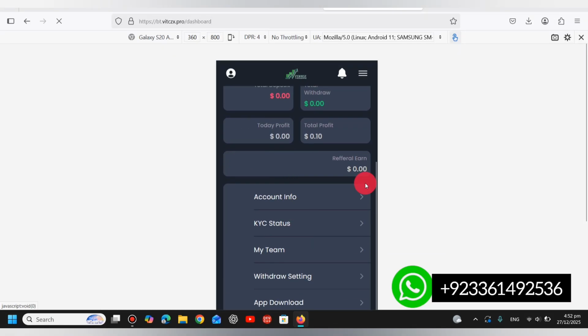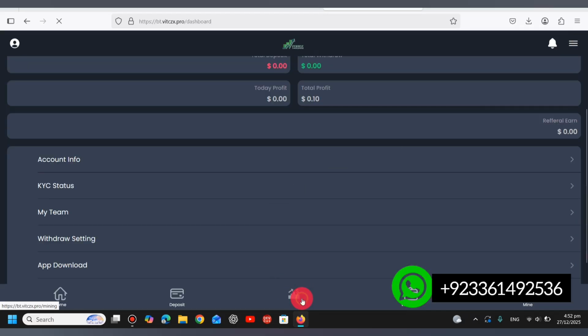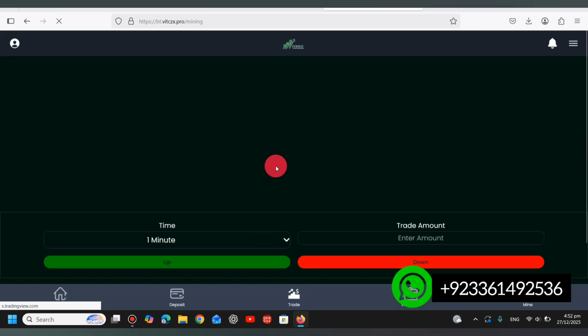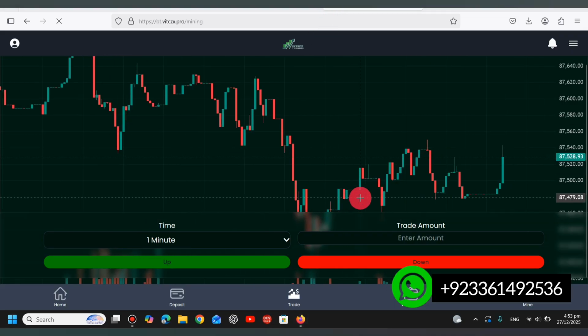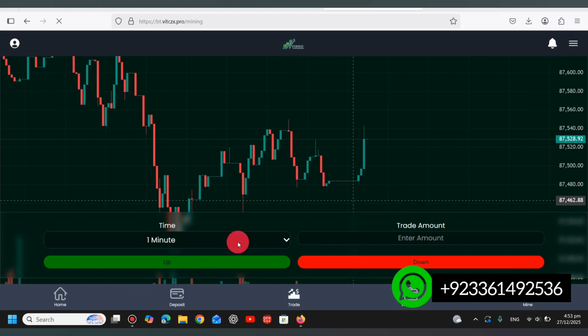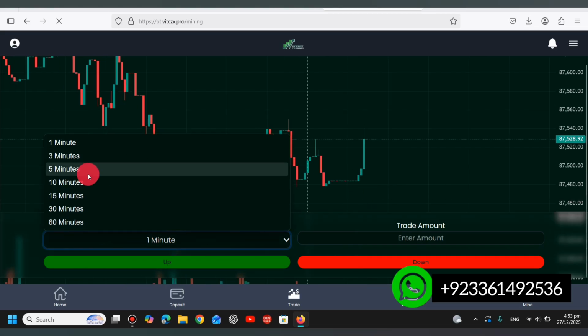So now we will start our trade over here. This is the trade section. This is the live market where we can start our own trade. As you can see, this is the live market. This is the chart, and here we can add the trade according to us.